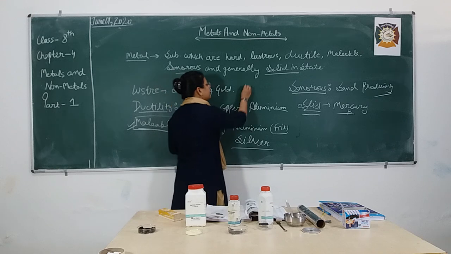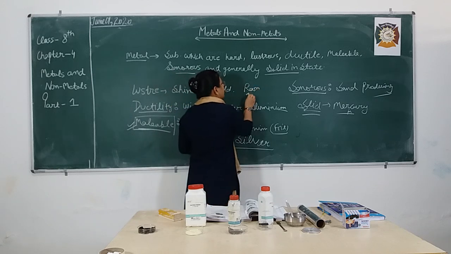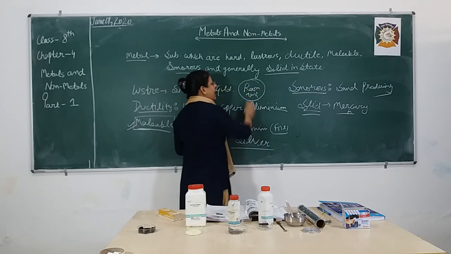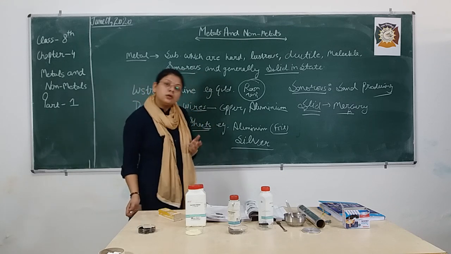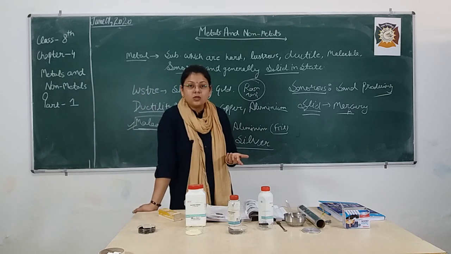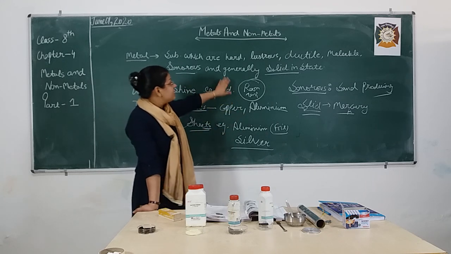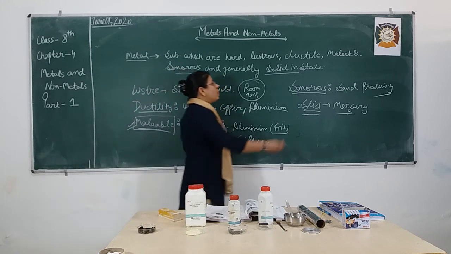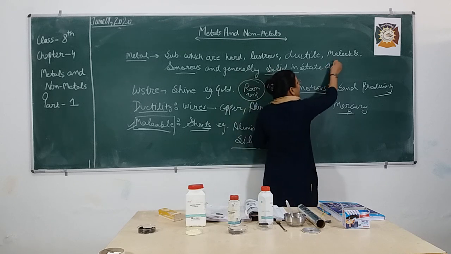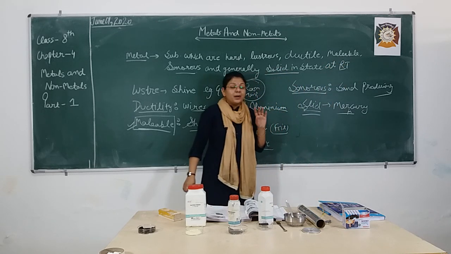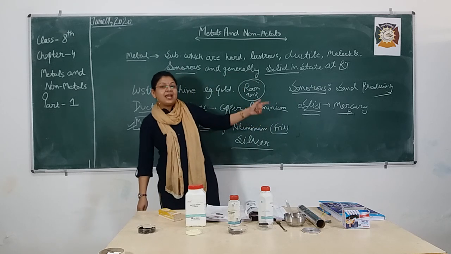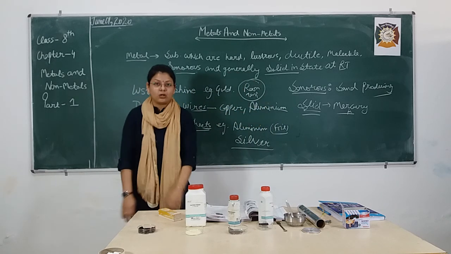Room temperature is the main word, because on heating I am able to melt iron also and convert it into liquid. But these properties are at room temperature, because mercury is in liquid state at room temperature also.